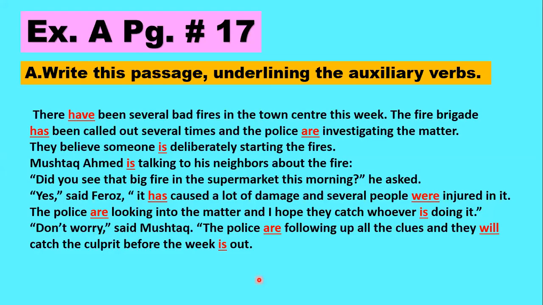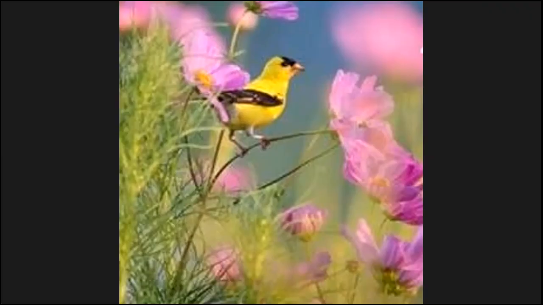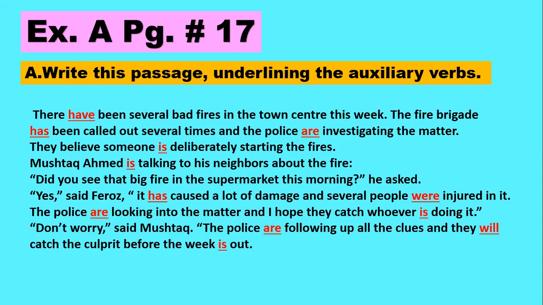Okay, let's look at this exercise on page number 17. Open up page number 17, exercise A. Write this passage underlining the auxiliary verbs. So what are the auxiliary verbs here? Let's see. There have been several bad fires in the town center this week. The fire brigade has been called. So, the fire brigade has been called out several times and the police are investigating the matter.